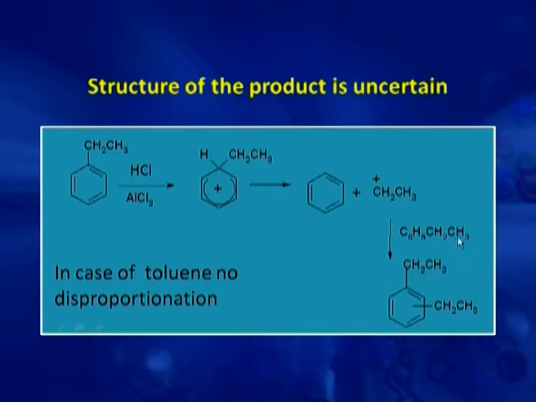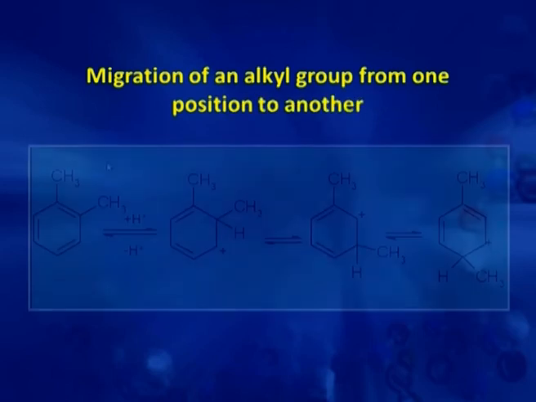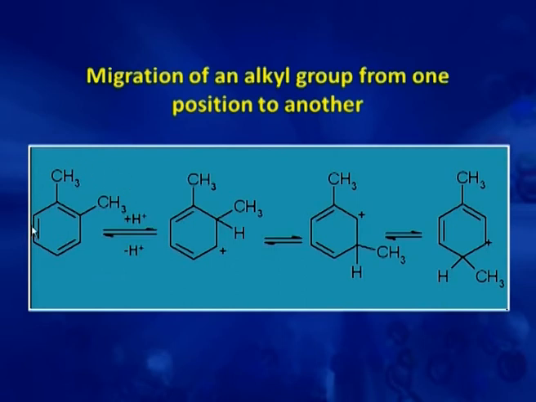This can react with another molecule of ethyl benzene and gives the disubstituted diethyl benzene. But this disproportionation reaction is not possible in toluene. But in toluene, another thing is there, migration of an alkyl group from one position to another. For example, if we want to make a xylene, then 2 orthoxylene.